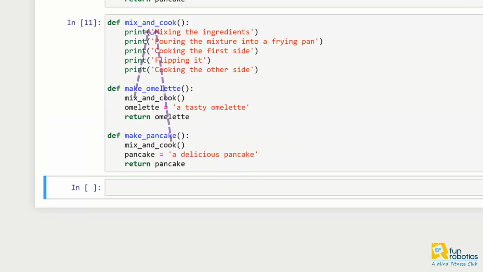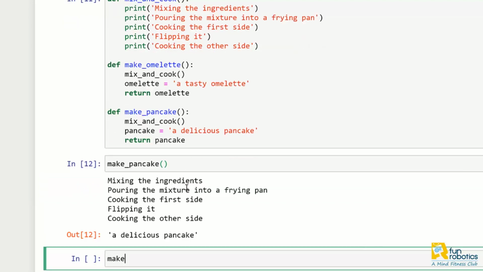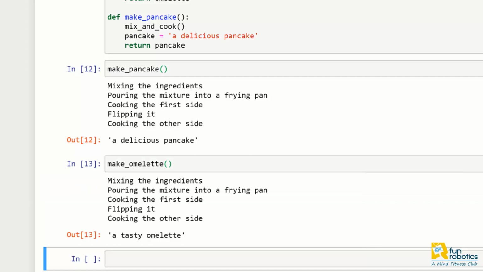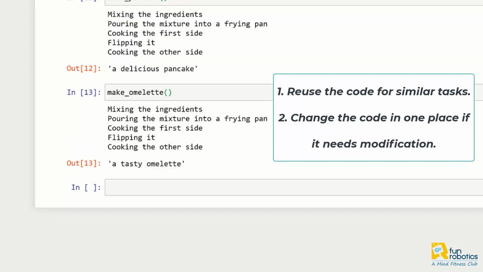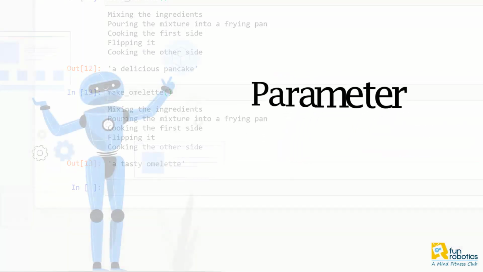Alright, so now it's time to call make pancake and make omelette function. So now you understand why create a function with the common cooking steps. For one, we can reuse the code for similar tasks, and second, we can change the code in one place if it needs modification. Now it's time to learn about parameter.